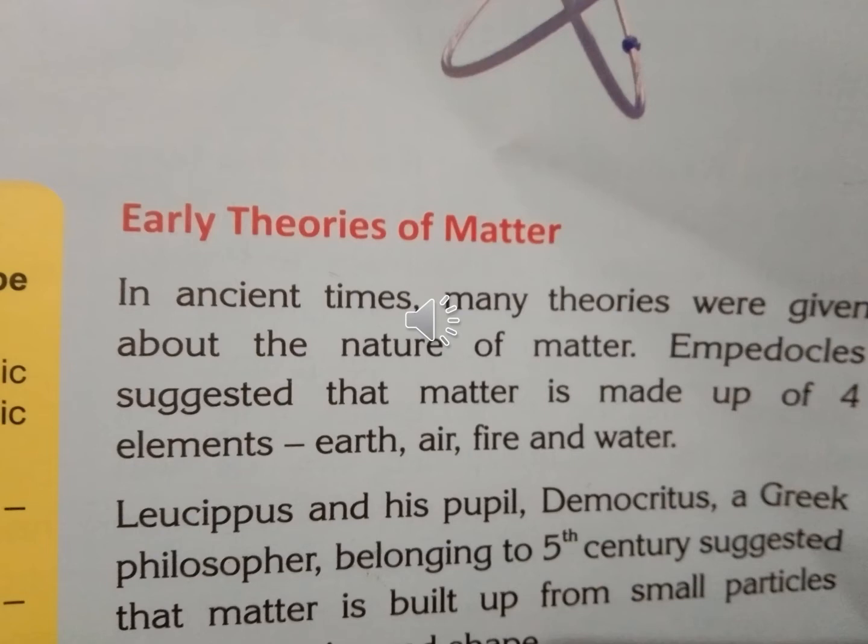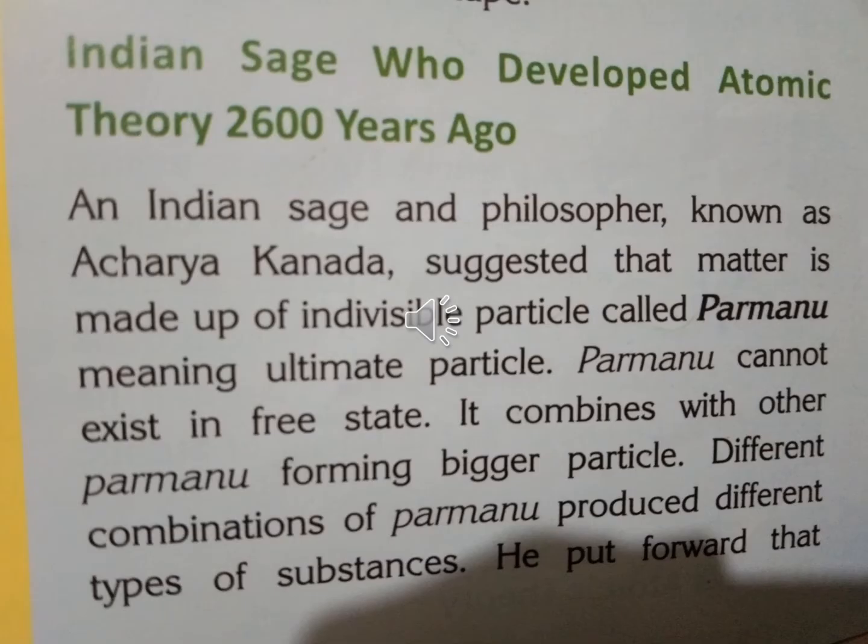Okay, then we will study them. Now we will study about an Indian sage who developed atomic theory 2600 years ago.